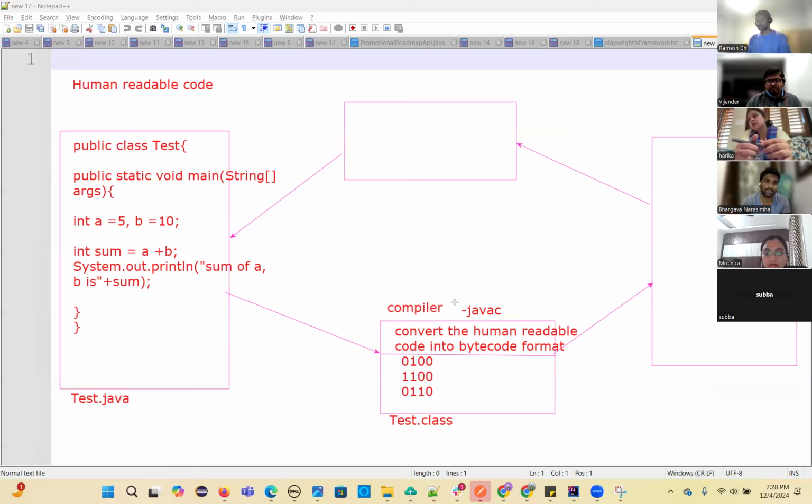Once it's compiled, sir, what if there are issues in your code? Then the compiler will throw an error. It will say compilation errors are there. If compilation errors are there, will the .class file still be generated?